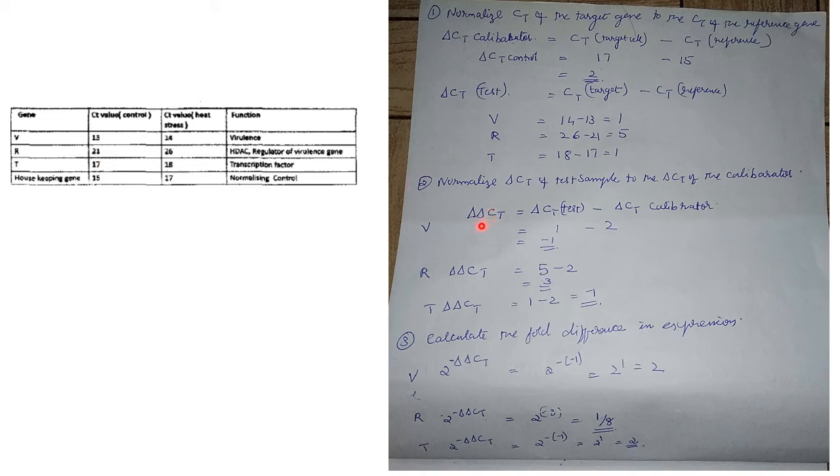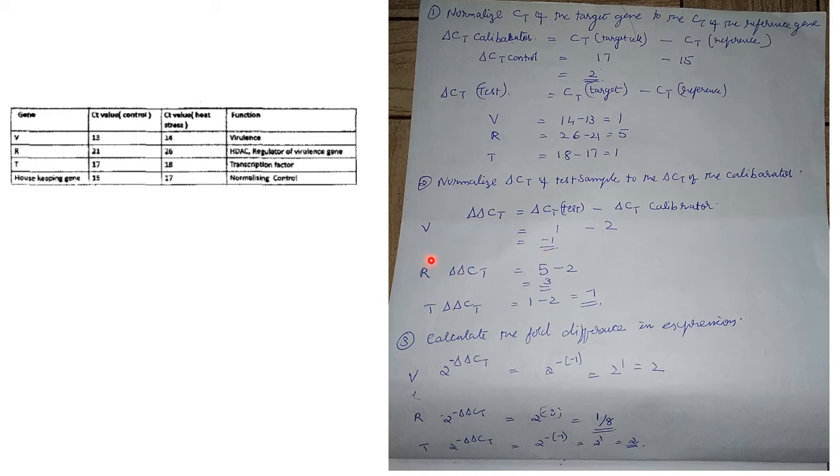Then you have to find out the delta delta CT value. Normalize delta CT of the test sample to the delta CT of the calibrator. So first you have to do it for the V gene. Delta delta CT value for the V gene: delta CT of the test minus delta CT of the calibrator. We already have the delta CT of the calibrator over here, that is 2. Now for the V gene, delta CT of the test is 1. So 1 minus 2 is minus 1.